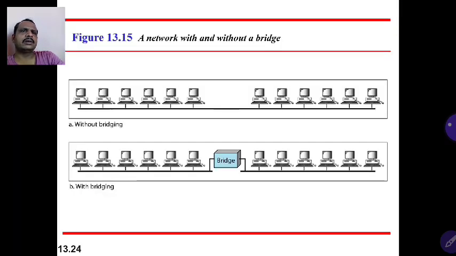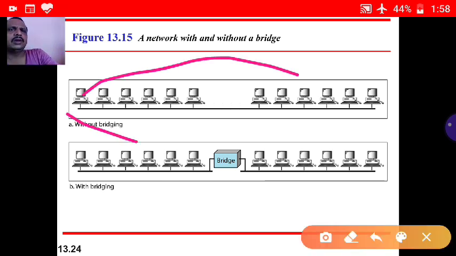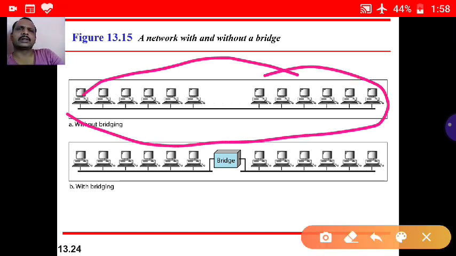Now to the bridge. What is the advantage of a bridge here? Without a bridge, for example, in the top diagram, we connected 12 computers. In this case, for example, if the speed of the input line is 12 Mbps, then all 12 computers share that 12 Mbps speed. Properly, you may get 1 Mbps for each.